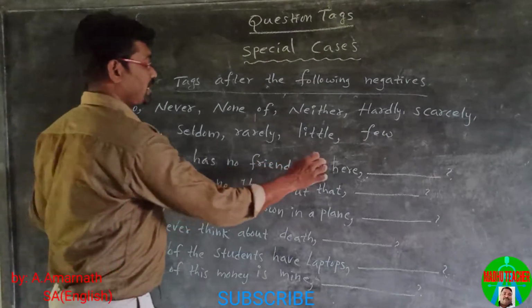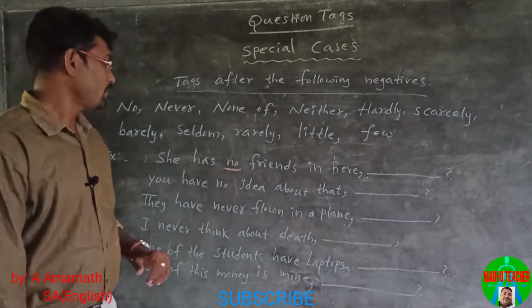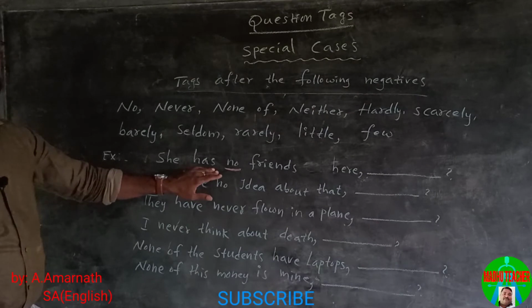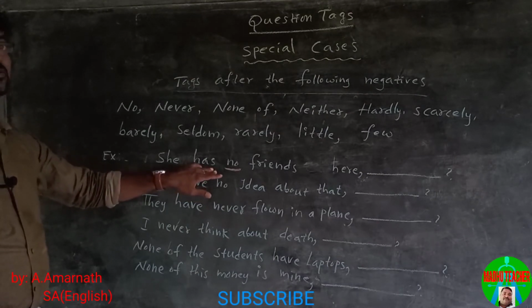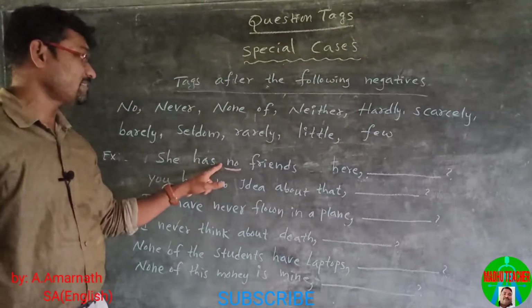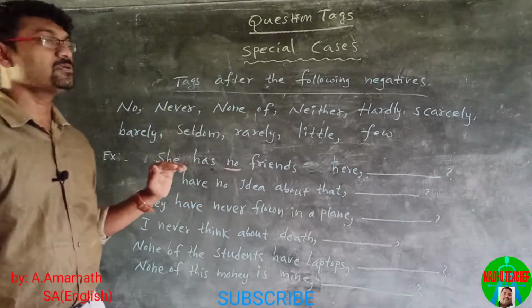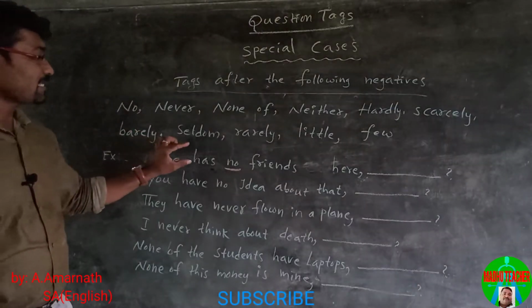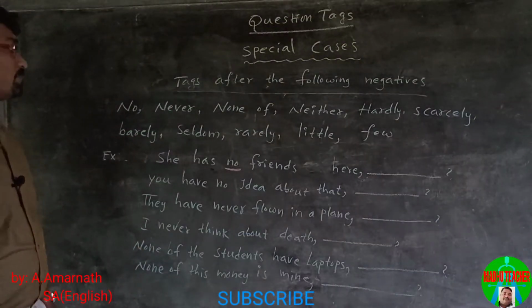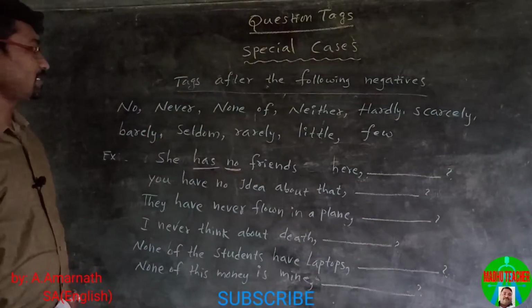She has no friends here. This statement is negative because it consists of the negative word no. So, when the statement is negative, the tag is positive. Here the helping verb is has.